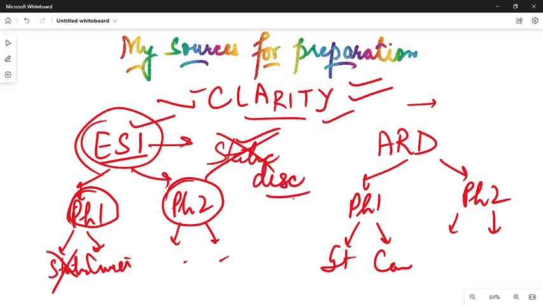Not for the phase 1 examination, because hardly 2 to 3 questions were there in the phase 1 objective paper, and 1 to 2 questions in the objective paper of phase 2. So no need to go into the static portion in depth for the objective papers. For the descriptive papers, some important topics need to be covered. Important topics can be found out by seeing the previous year question papers.